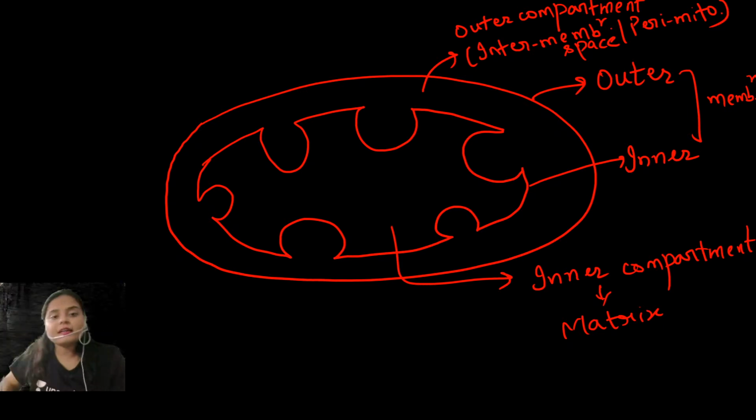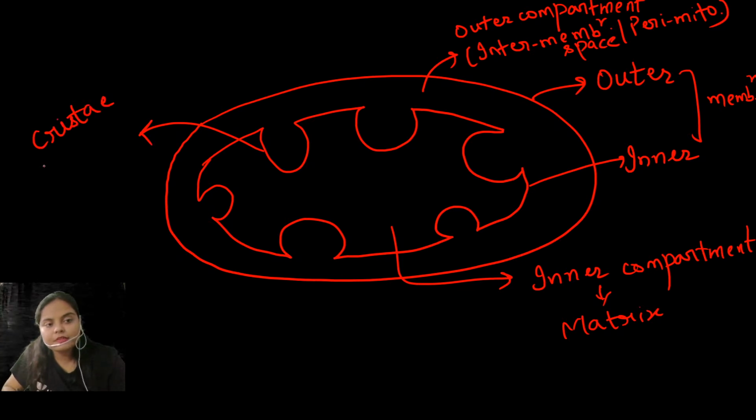So there are two membranes. Then the inner membrane is folded, and it is folded towards the inner side. That means it is infolded. These finger-like folding structures of the inner membrane are present in order to enhance the surface area. So the presence of these finger-like infolds increases the surface area of the inner membrane. And these infoldings of the inner membrane are termed cristae.